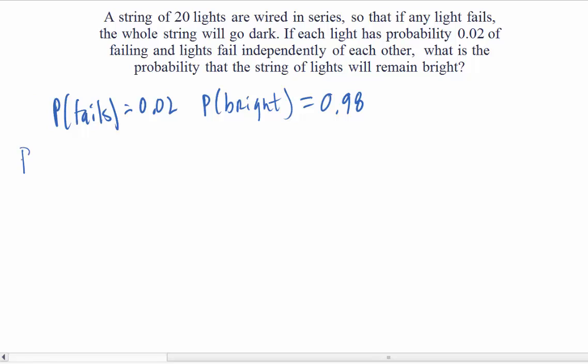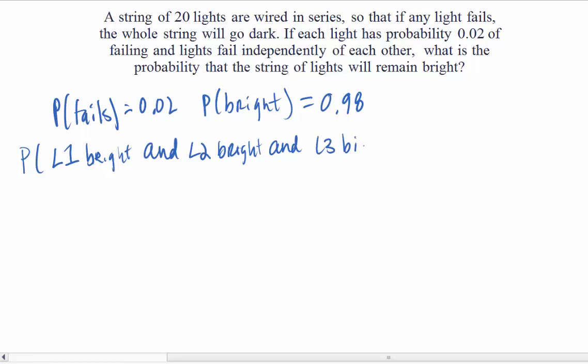We want to know the probability that, let's say, the first light, L1, let's call it that, remains bright, and the second light, L2, remains bright, and the third light remains bright, and all the way through to light 20 staying bright. We want to find this intersection.